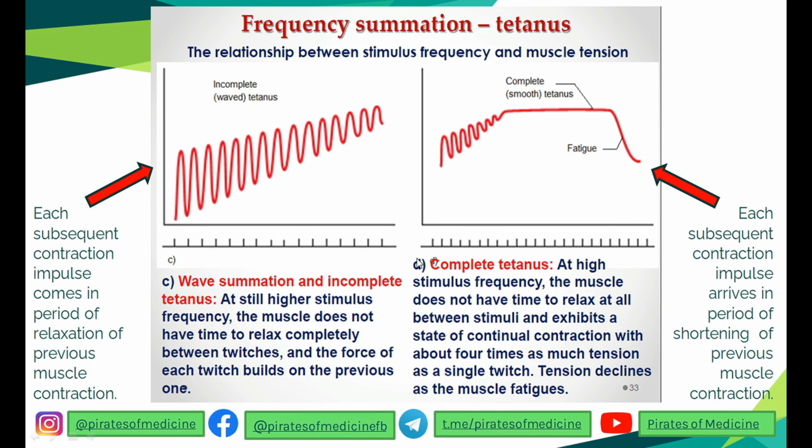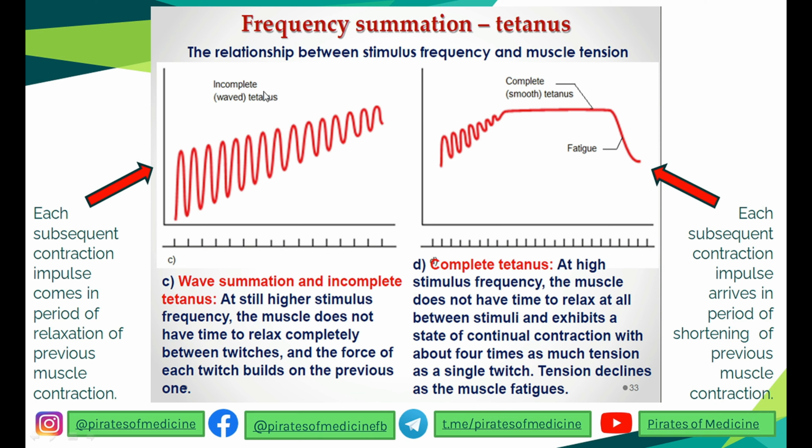But then this is where the crazy thing occurs. We have a thing called tetanus, incomplete and complete. When there is a higher stimulus frequency, the muscle does not have time to relax completely between the individual contractions, and the force of each contraction builds upon the previous one.